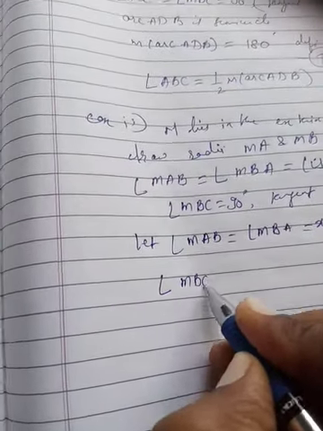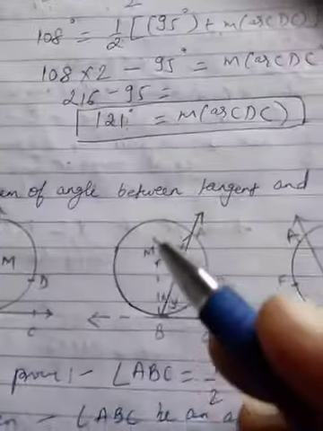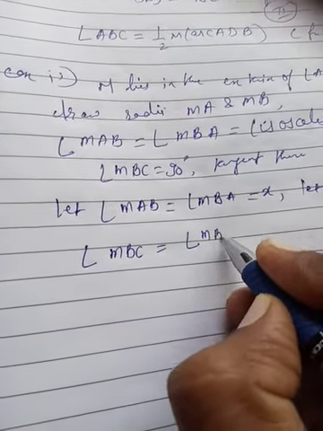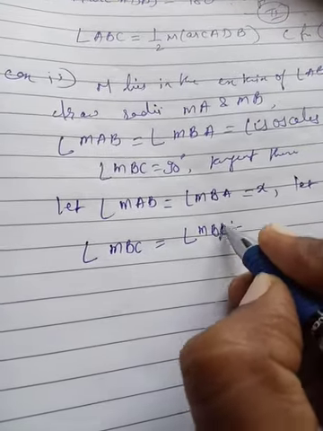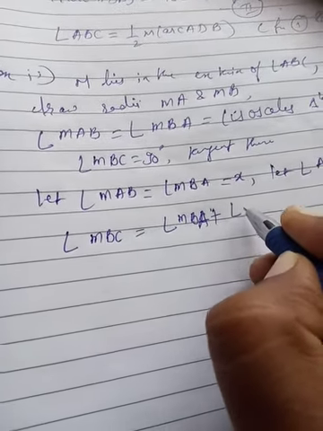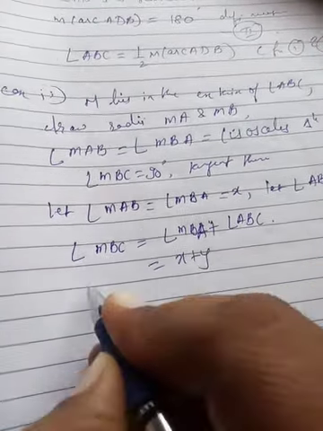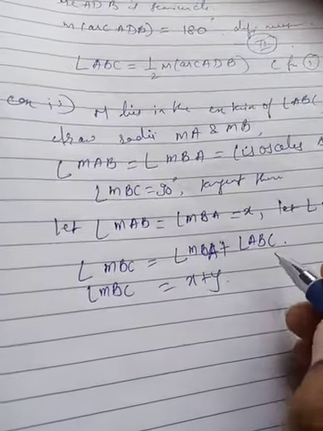Another angle, the angle ABC, let it be y. By the angle addition property, angle MBC is equal to angle MBA plus angle ABC, so angle MBC is equal to x plus y.